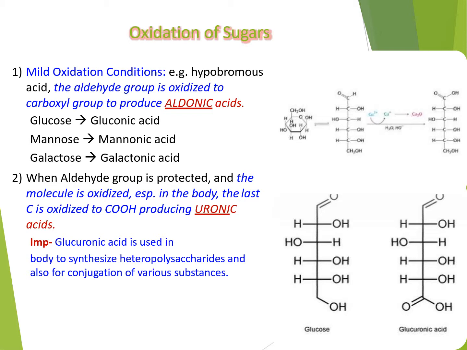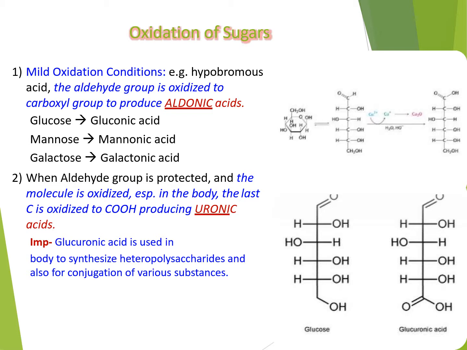Whereas if the aldehyde group is protected, so that there is no chance of oxidation of the aldehyde group, the molecule is oxidized, especially in the body. The last carbon is oxidized to COOH, producing uronic acids. So here the terminal OH group will be oxidized, and the product will be uronic acids.